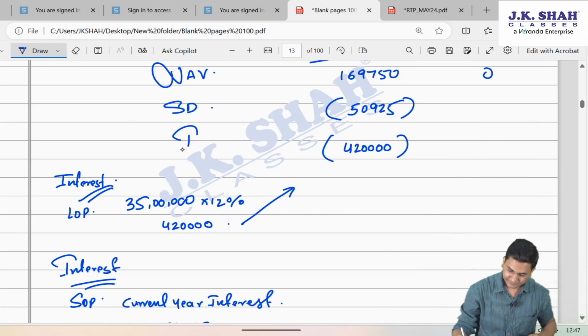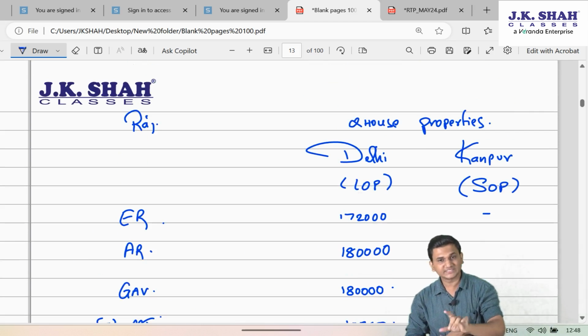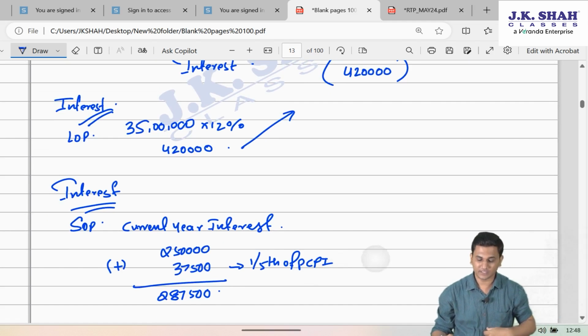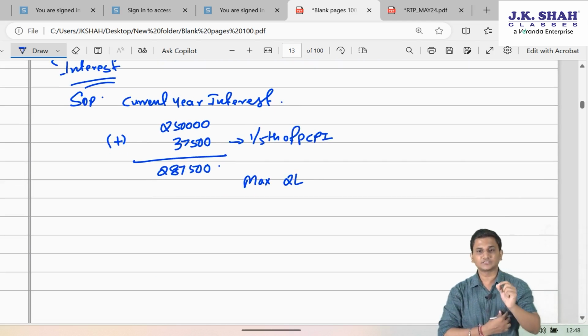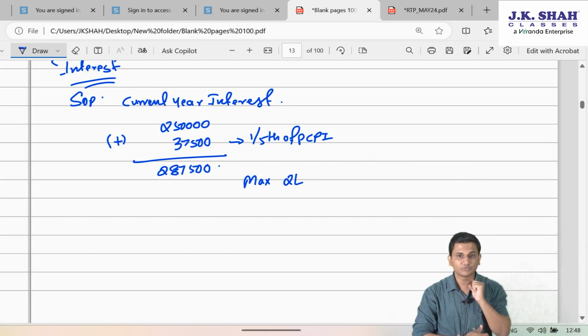And since Kanpur one is SOP, can I say, friends, for Kanpur property, maximum is 2 lakh or 30,000 based on those 4 conditions. Let us check, because it's a SOP.